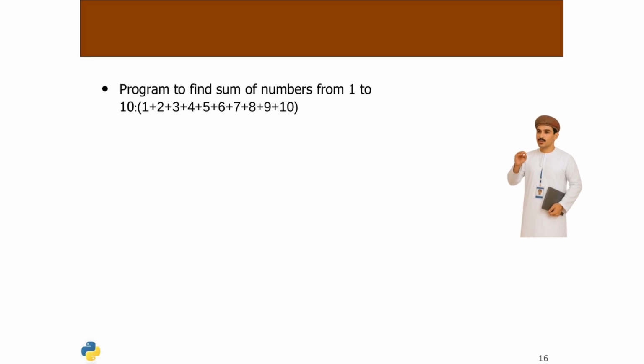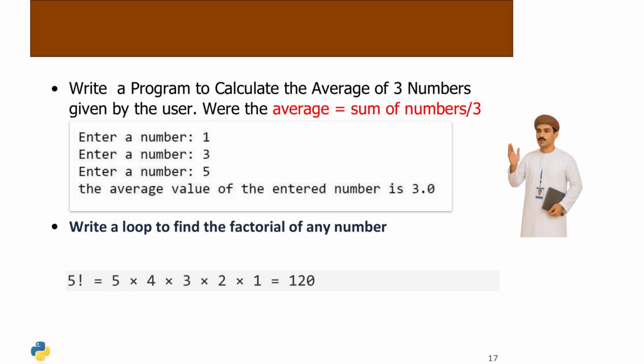Initialize a variable to store the sum, then incrementally add each number from 1 to 10. This results in a total sum of 55. To calculate the average of three numbers, prompt the user for input, sum the numbers, and divide by 3.